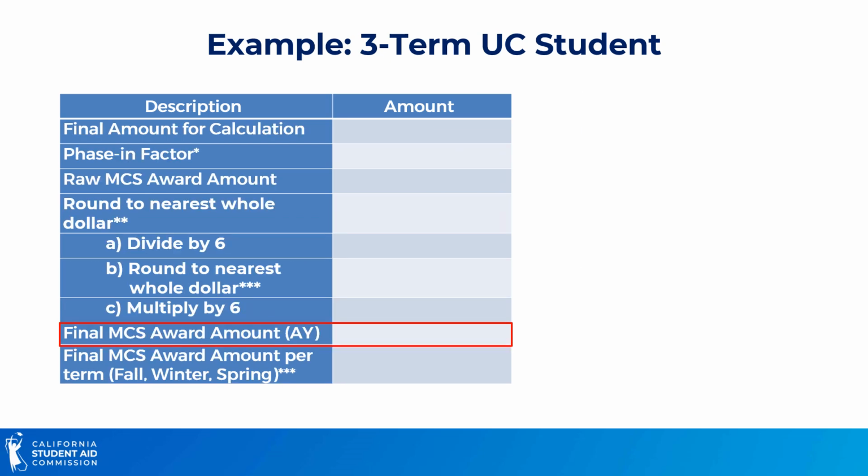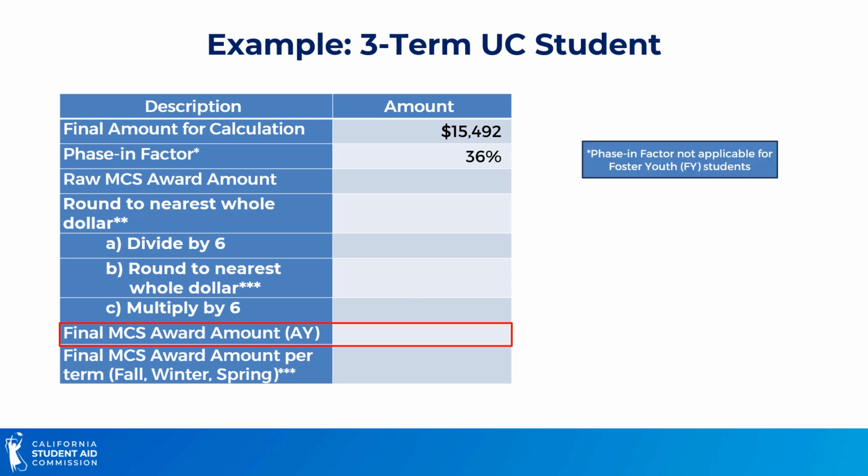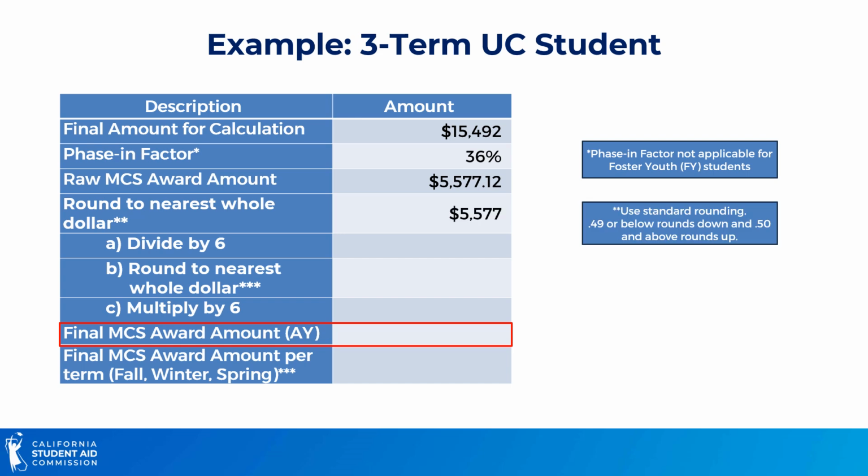The calculation from the previous slide resulted in a final amount of $15,492. However, this amount must be multiplied by the phase-in factor. Please note that the phase-in factor is not applicable for students who have been flagged as a foster youth. When multiplied by the phase-in factor, the student's raw MCS award amount comes out to $5,577.12. That amount is then rounded to the nearest whole dollar using standard rounding. We then divide that number by 6, round one more time, and then multiply by 6.